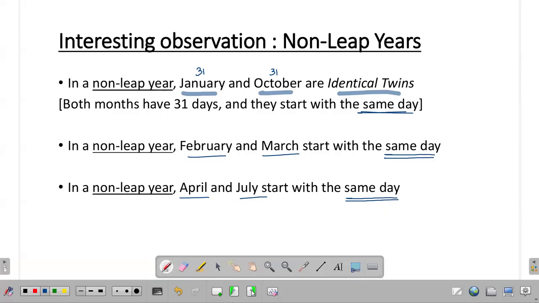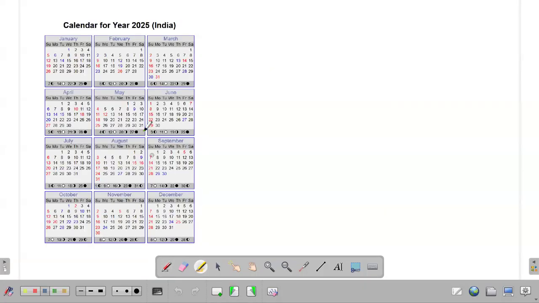Let's verify all these things. I'm not going too far. I'm just taking the next year calendar, 2025. It's a non-leap year, right? So as said, January and October are identical twins. You can see that they start on the same day, Wednesday. And both January and October have 31 days. They are identical twins.